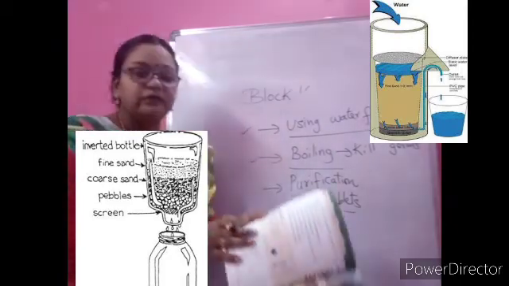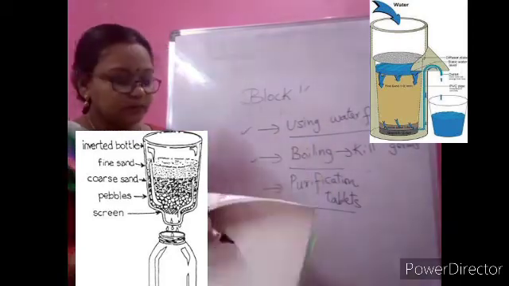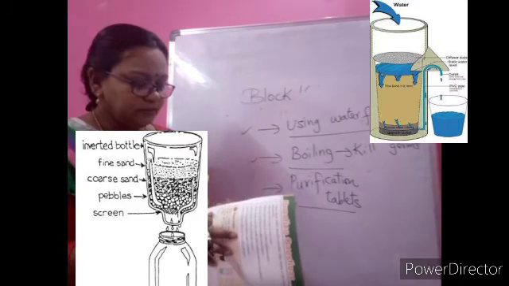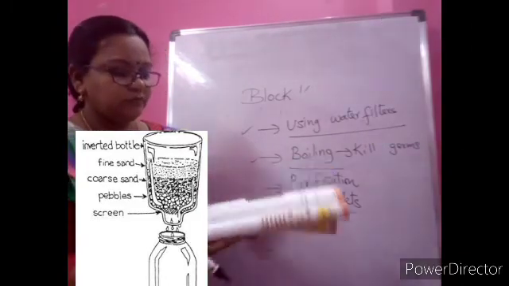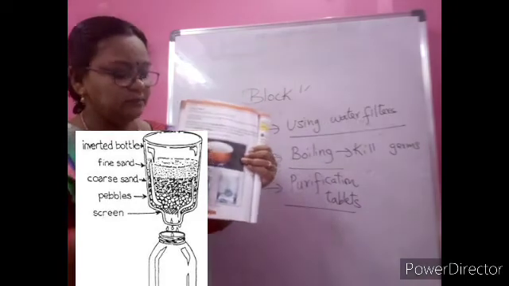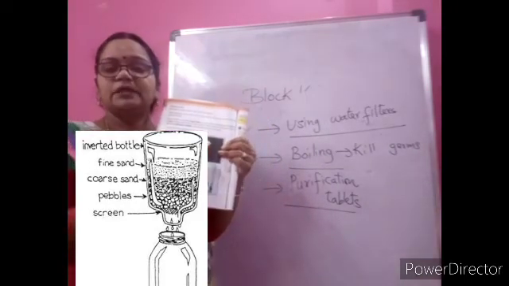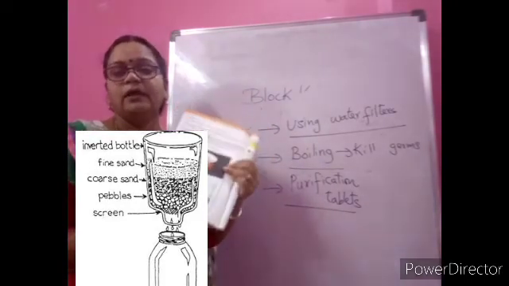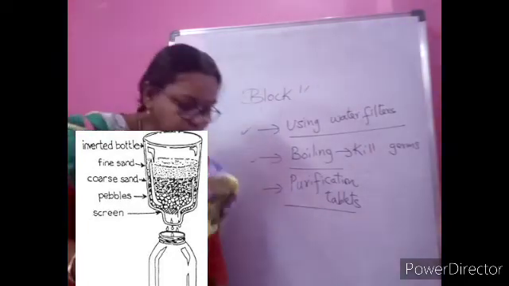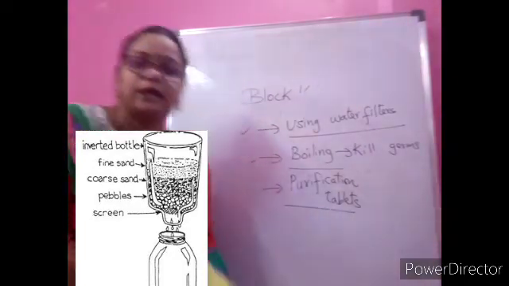In your textbook you have clear pictures. You can see the filter. Maybe you are using this type of filter. See, filter, boiling and the tablet. These three you can see and even draw, and you can write which method you are following or why you are following it, children.